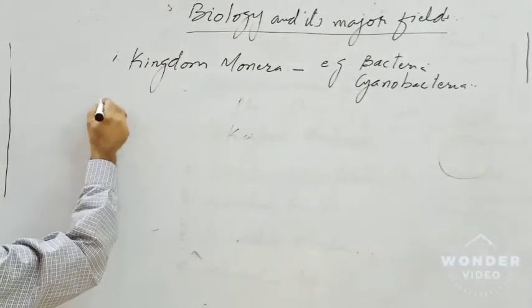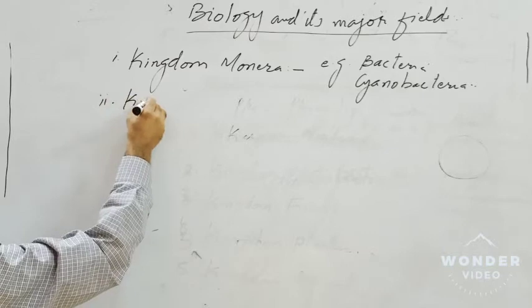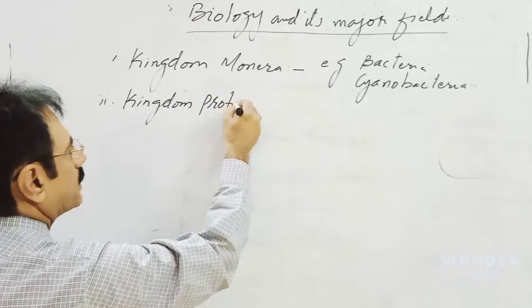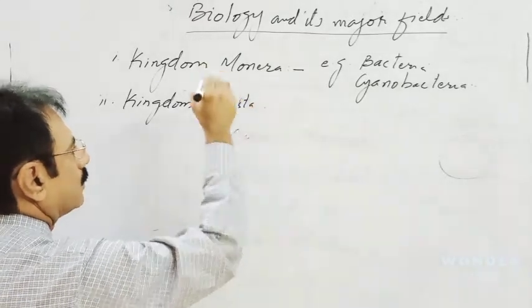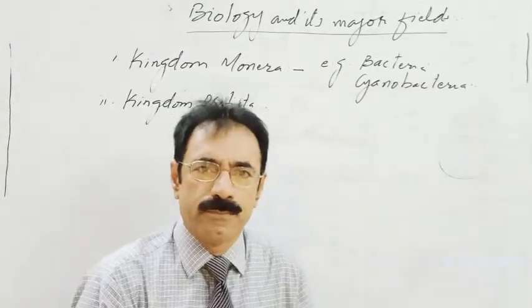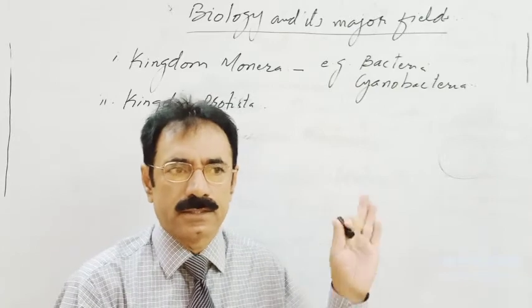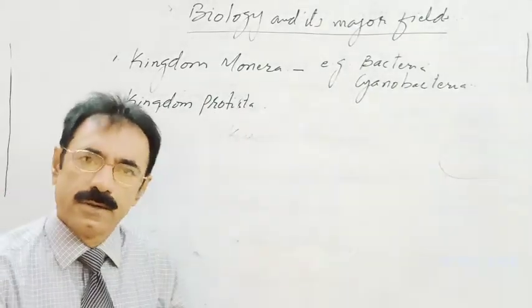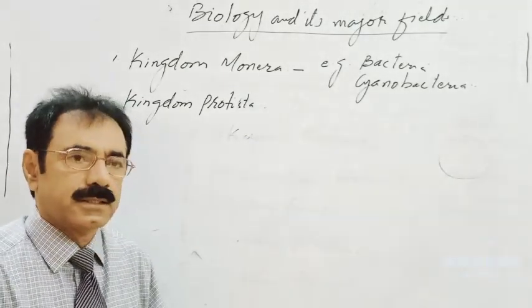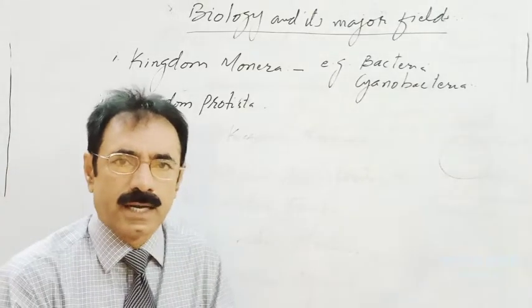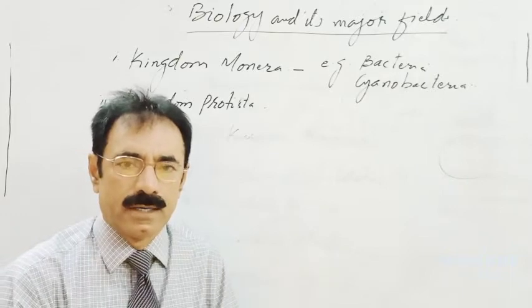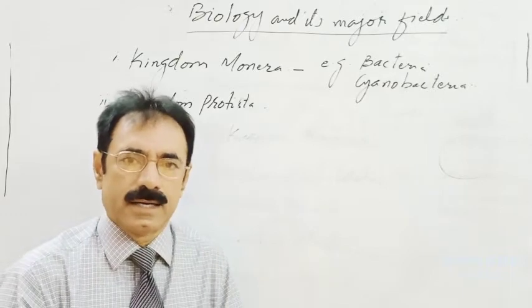Let us see number 2, kingdom Protista. Dear students, kingdom Protista also includes unicells, but the unicells included in this kingdom are eukaryotes. Eukaryotes are the cells which have a well organized nucleus, and all the membrane bounded organelles and non-membrane bounded organelles are seen in a eukaryotic cell.